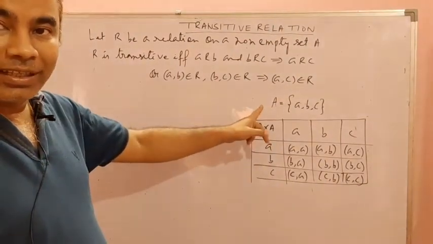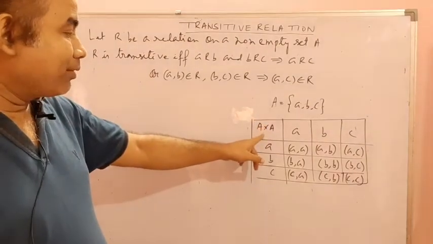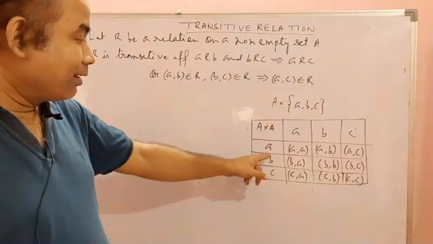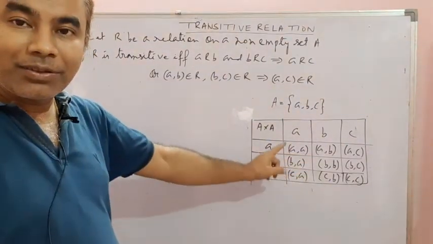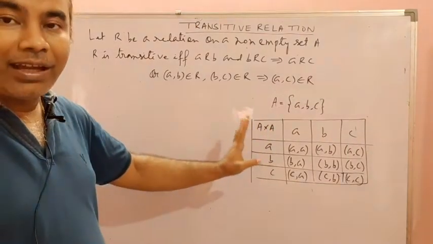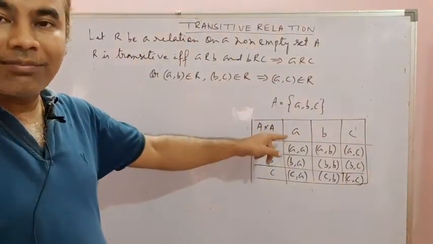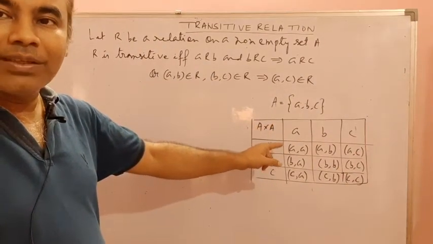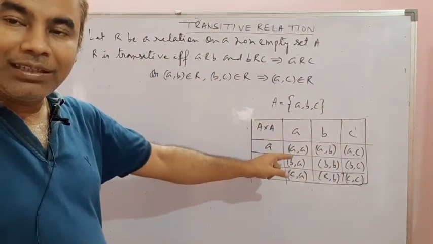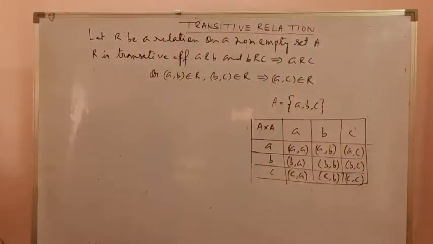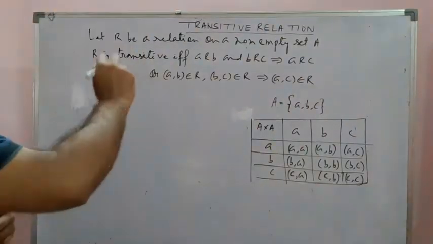I consider set A and find the Cartesian product of set A. These are the 9 ordered pairs. The set of these 9 ordered pairs is the Cartesian product of set A. As you know, a relation on set A means a subset of this set. That means you have to form subsets by taking some of the elements of this set. Clear? Now let us consider some subsets and see whether they are relations or not.